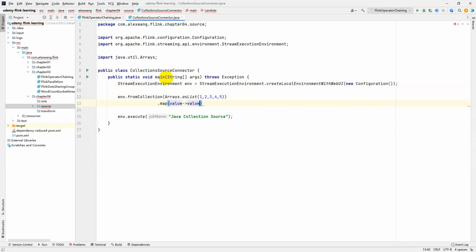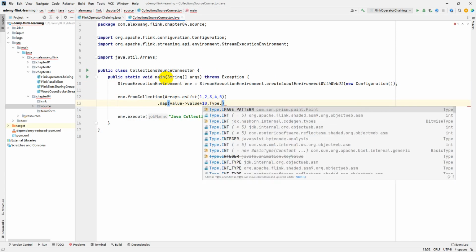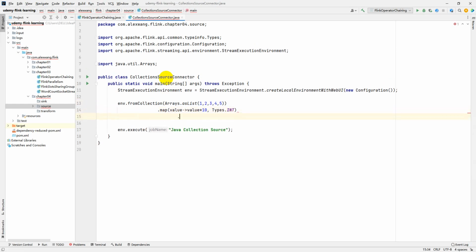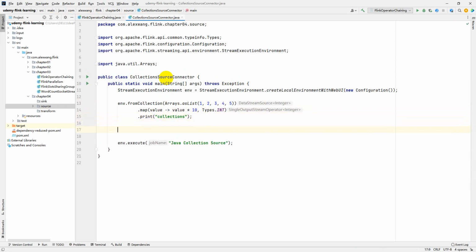Value, and specify the data type, integer. Okay, and then print to the console. Of course, we can specify the label here, collections. Okay, this is the first one, and the second one we can do from